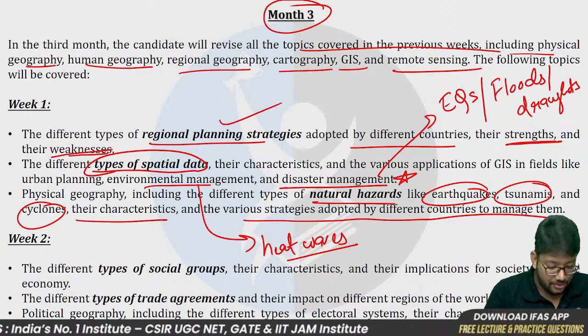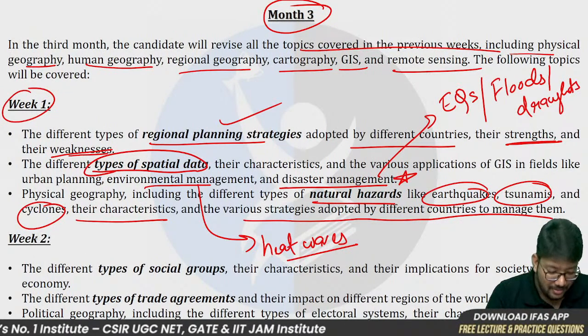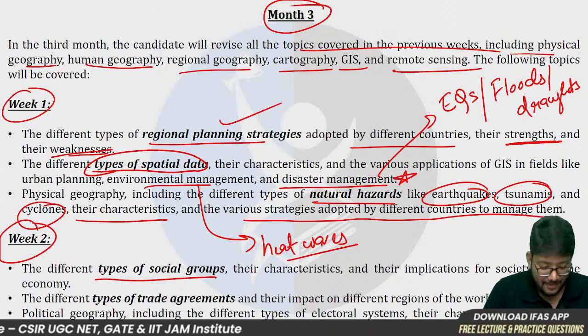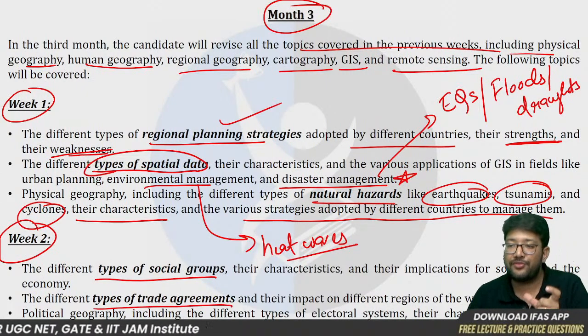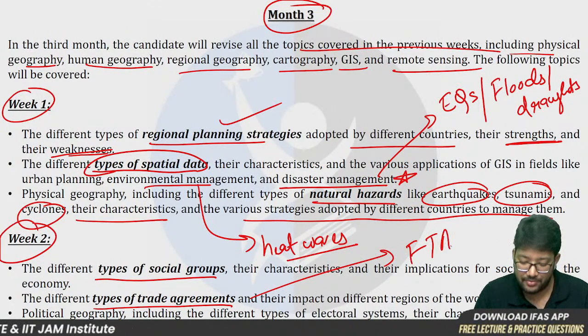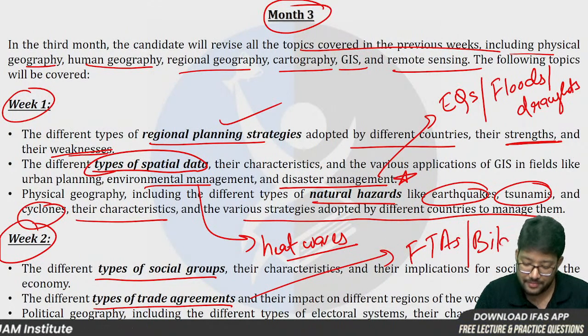Okay, so this will be week 1 of the 3rd month, and in week 2 we will talk about types of social groups, and then we will go through the types of trade agreements, various trade agreements, the FTAs and all, the free trade agreements, with bilateral agreements, bilateral, trilateral,